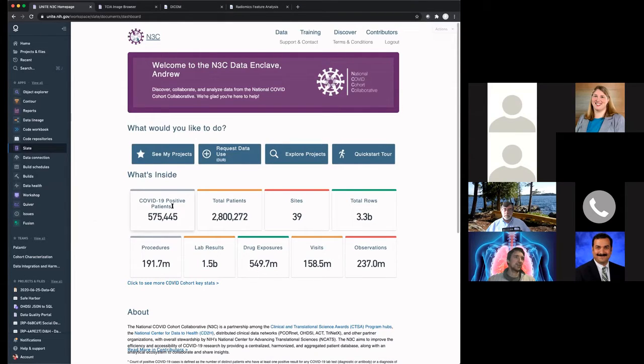So in this particular instance, we have close to 600,000 COVID positive patients from 39, and as of tomorrow, 40 sites that have passed data quality control. And for these patients, we have about 2 years of EHR data. And now for a small subset of them, we have linked images from the TCIA. And of course, we hope to expand this greatly using the hashing technique that Ken and Joel discussed.